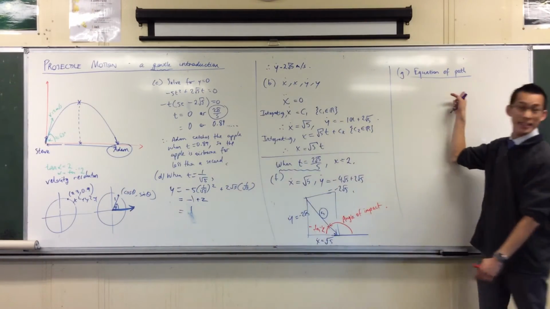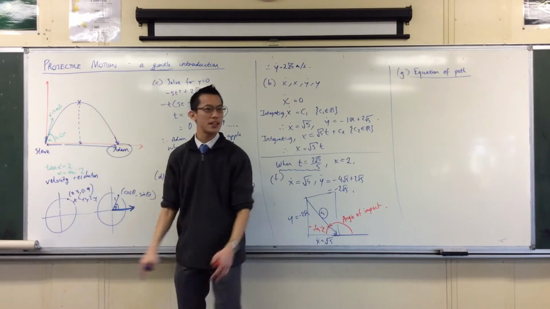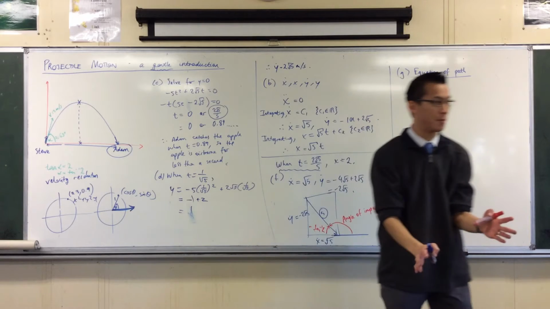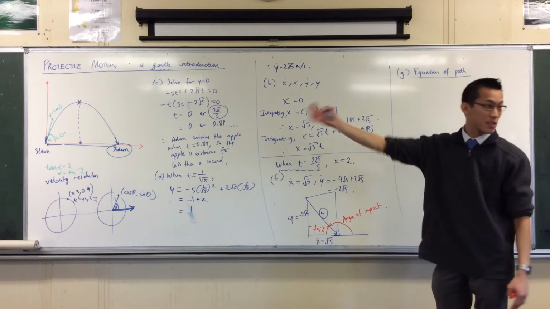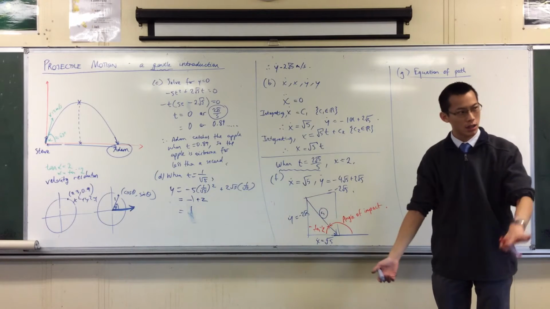The equation of path is exactly the same idea. It says, look, I know what this shape is and I don't need to worry about the parameter time. I can just say, that's a parabola. And I know what kind of a parabola it is as well. How are you going to go about doing it?